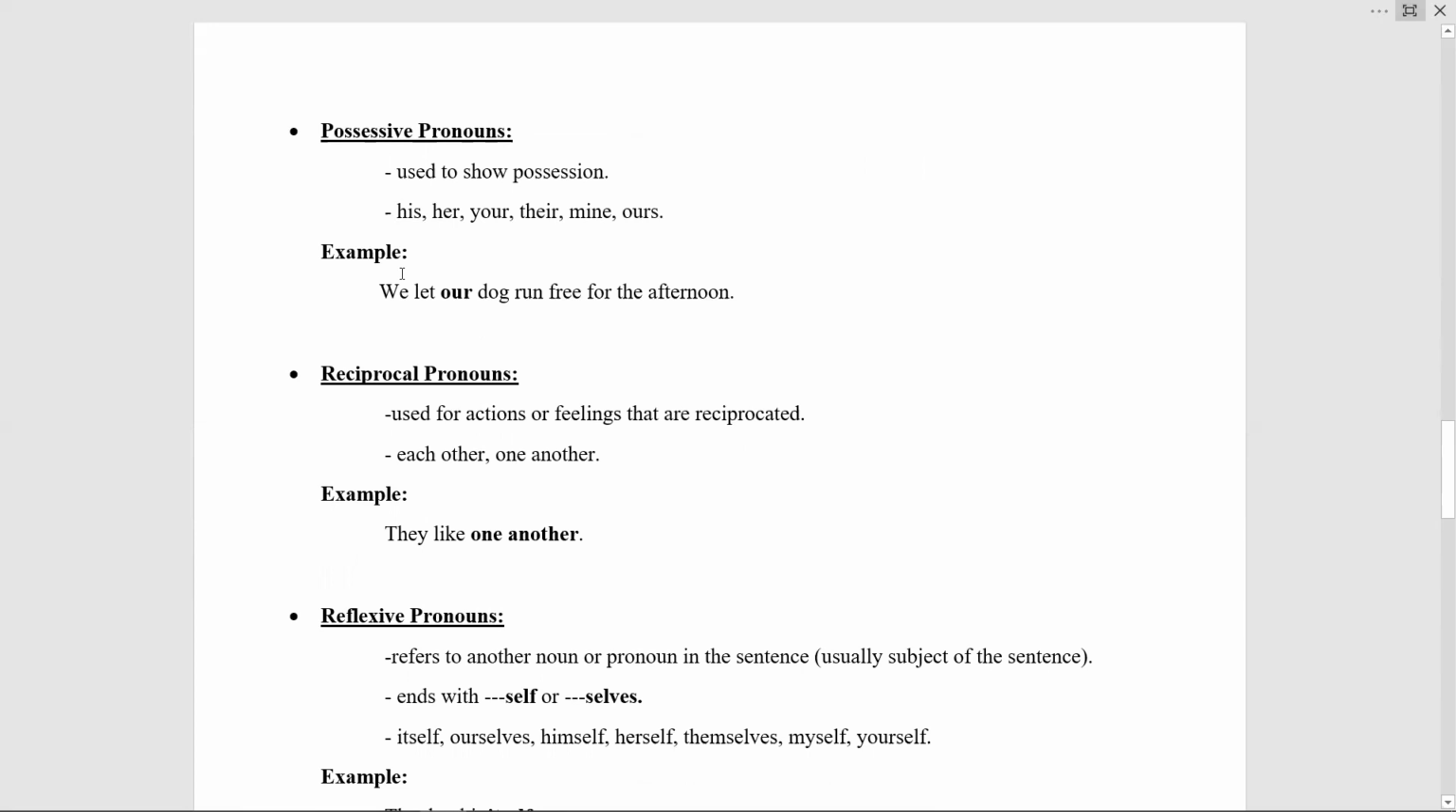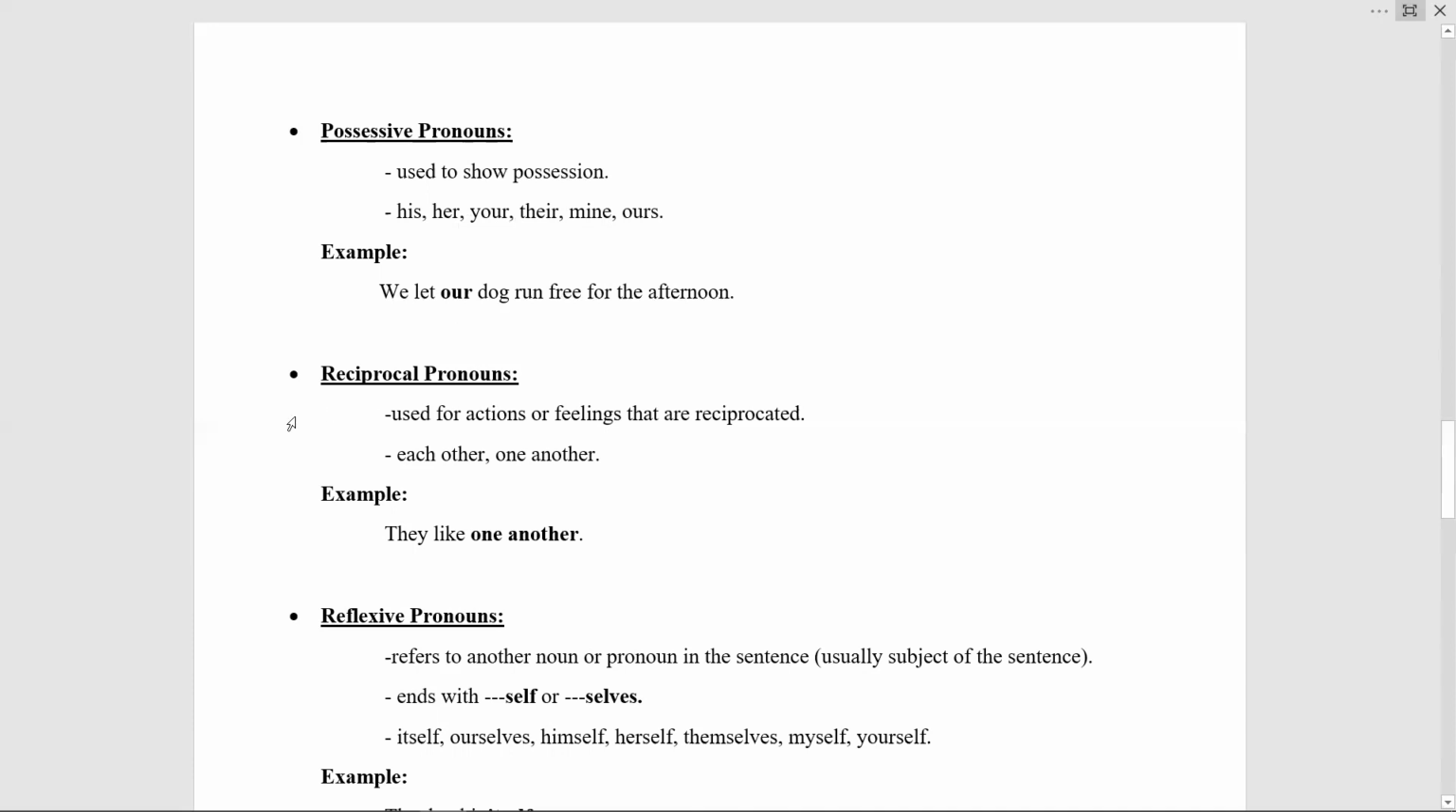It is really clear from the name that it is something related to belongingness or possession. So possessive pronouns are used to show possession, and these include his, her, your, their, mine, ours. For example, we let our dog run free for the afternoon. So in this sentence, the word our is a possessive pronoun because it is showing possession.